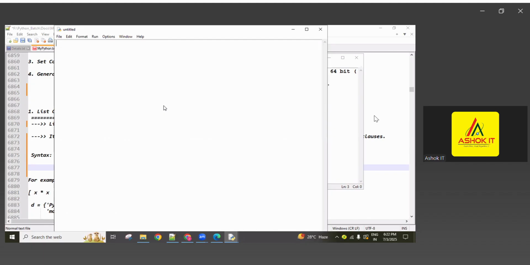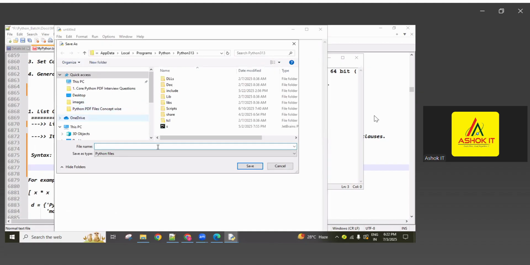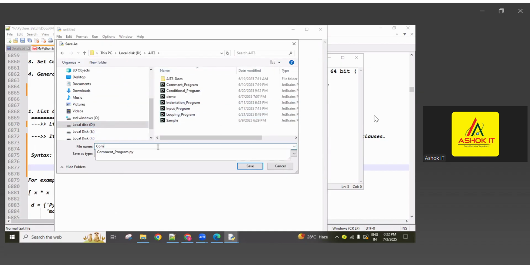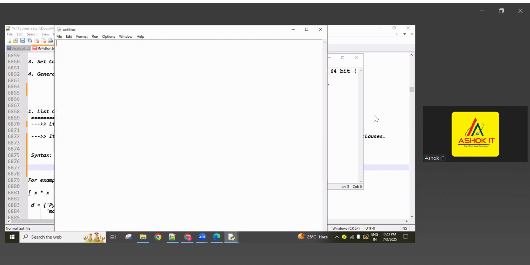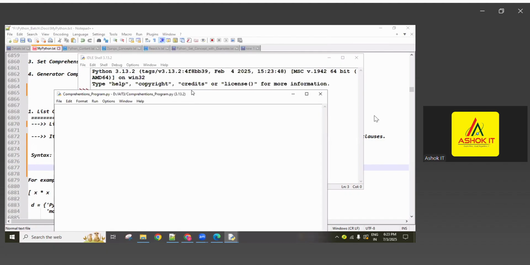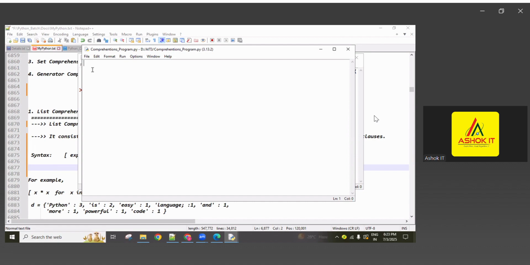Control N, control S to save. I saved it as Comprehension program.py. Okay, no problem. Now write the logic, guys.